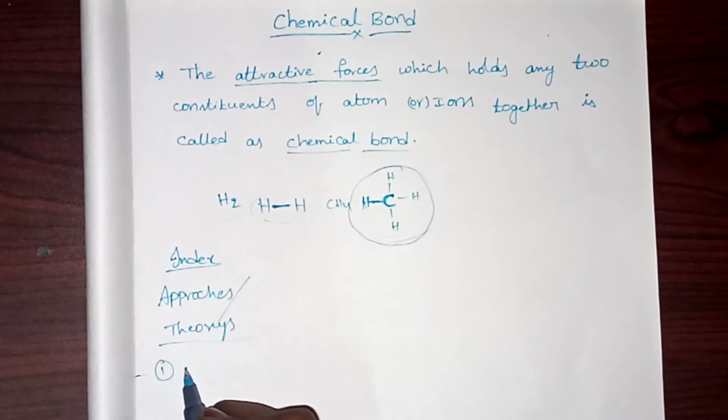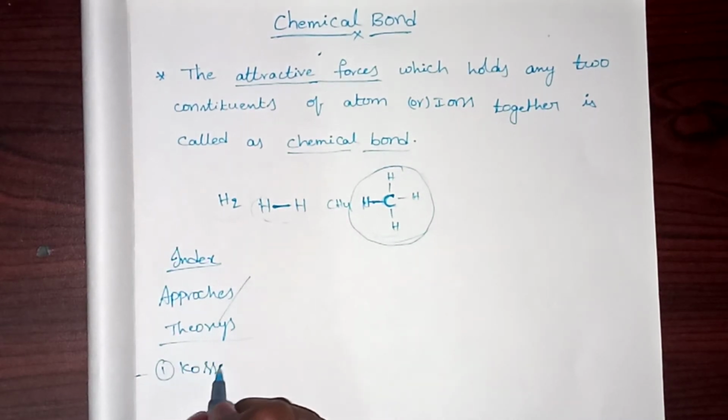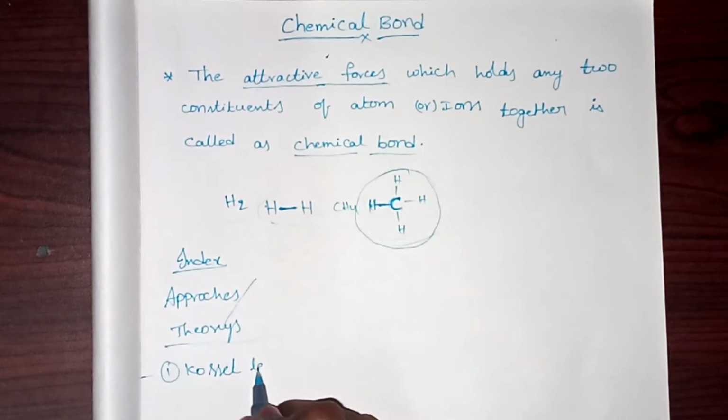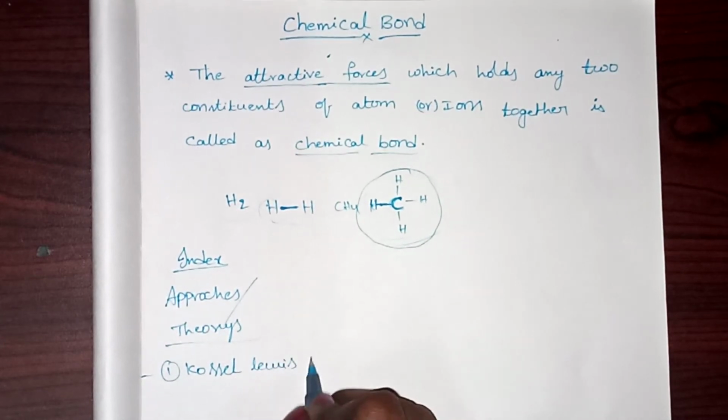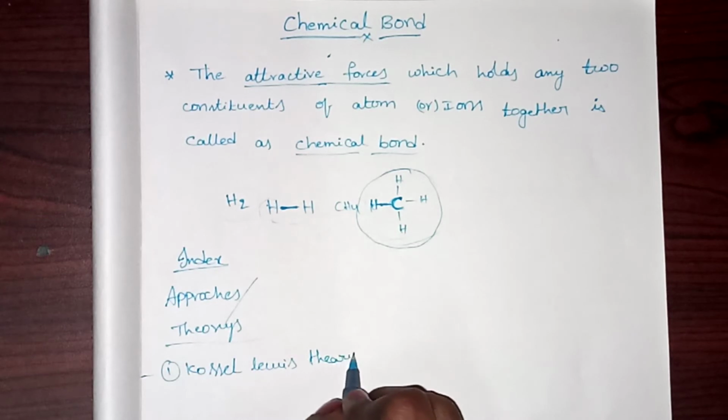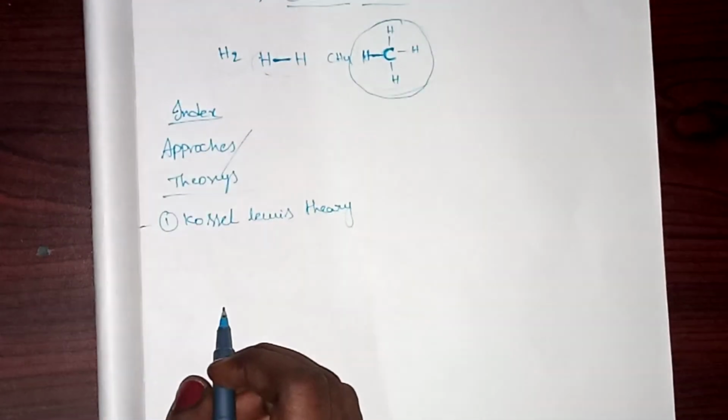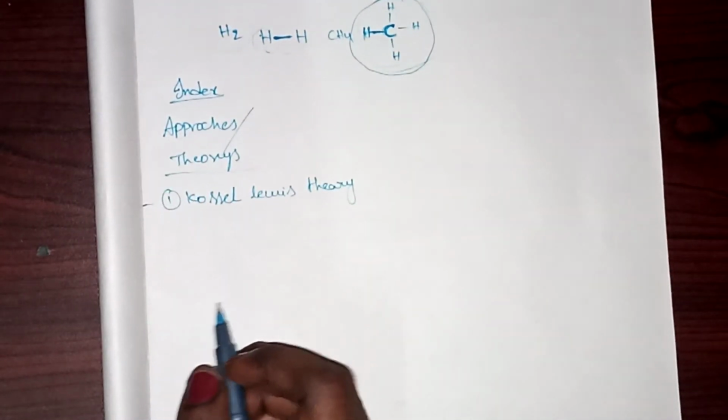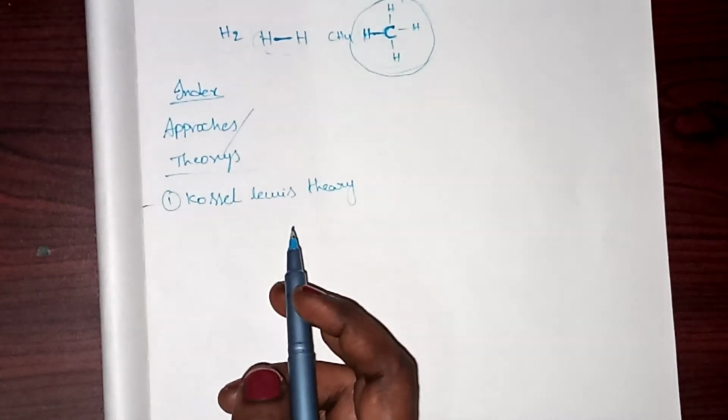First one is the Kossel and Lewis theory.